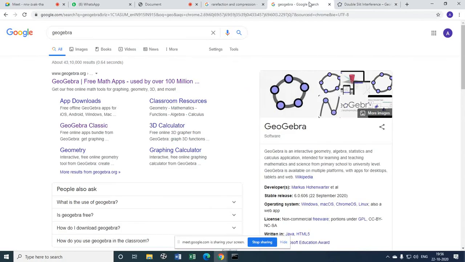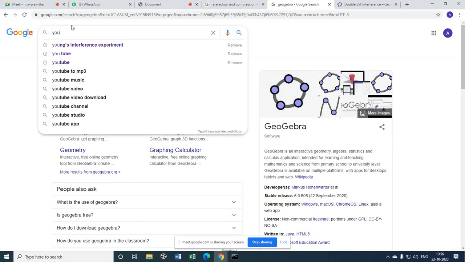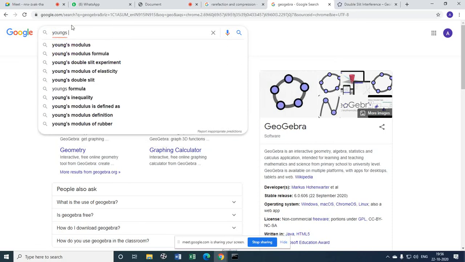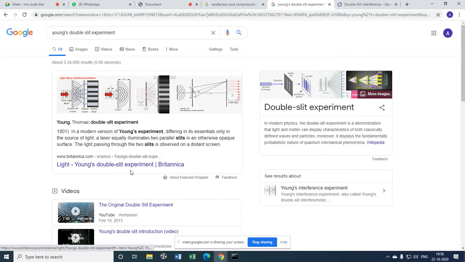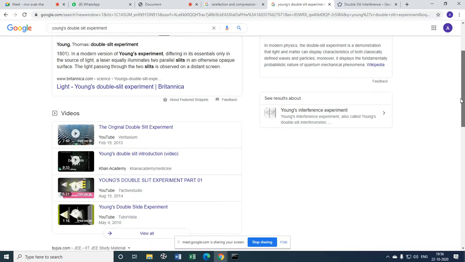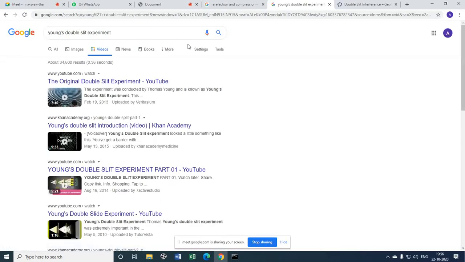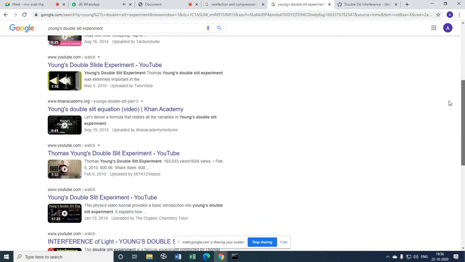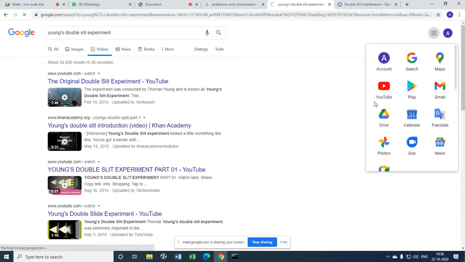Now let us see this in practical. I don't have a physics lab with me, but I will show you Young's double slit experiment. I will show you some MIT videos. Others are monetizing this, but the MIT ones were the real actual ones. Where are the MIT videos? I have kept them somewhere. Let me go to YouTube. Just hold on, I'll show you one video.